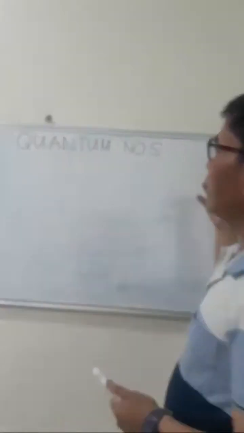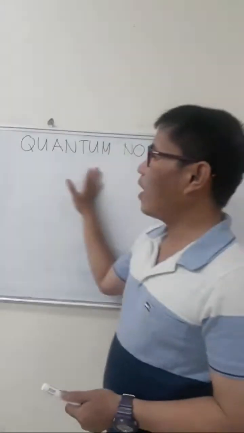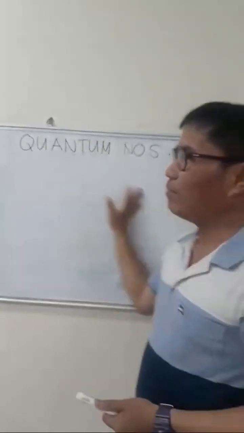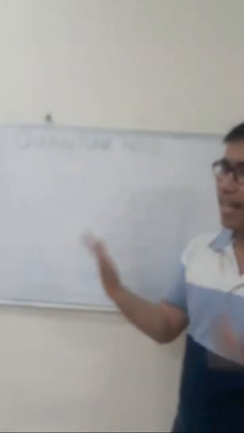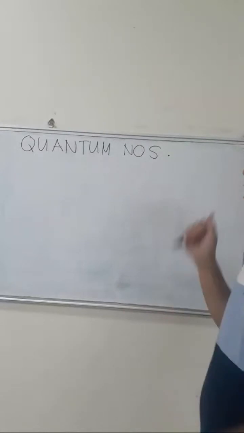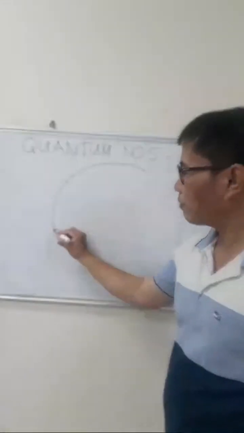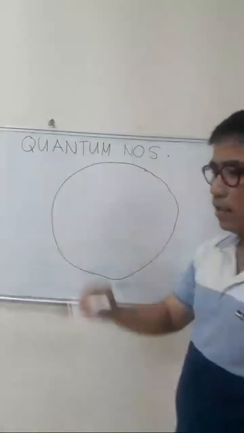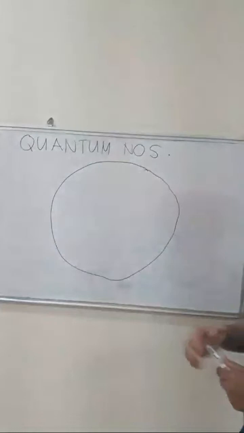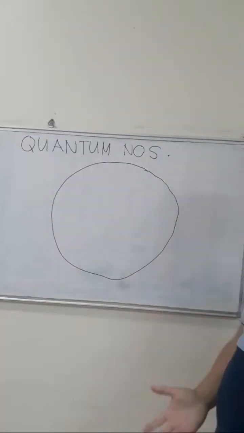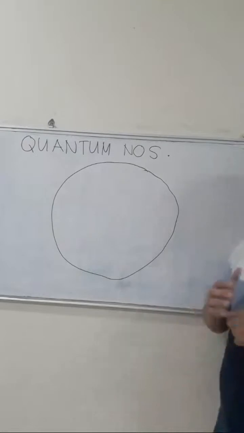So in studying quantum numbers, we need to understand the framework of the atom before anything else. For example, this is one atom. It is very small in reality, but I'll draw it very big so that we can understand it.